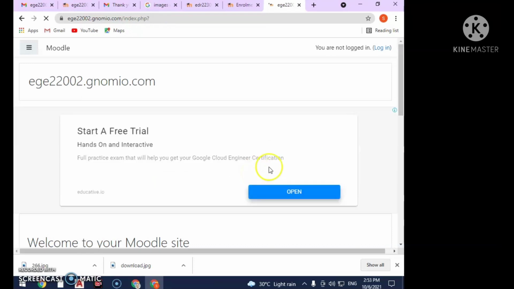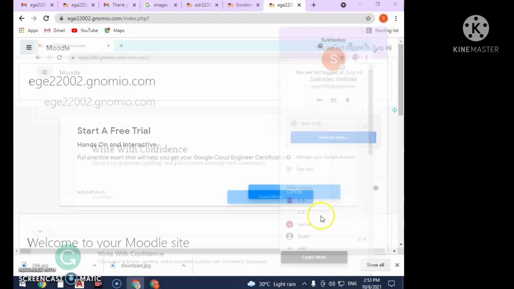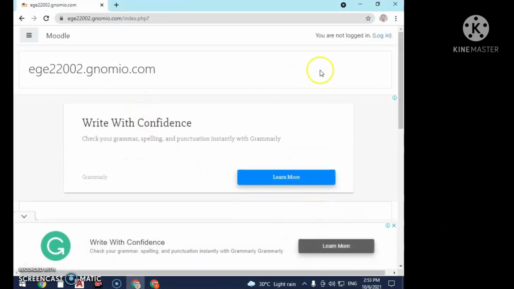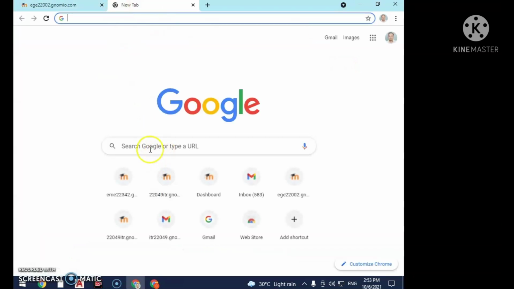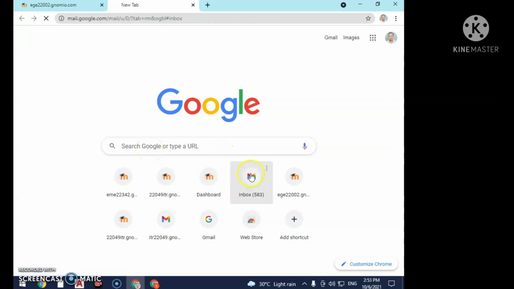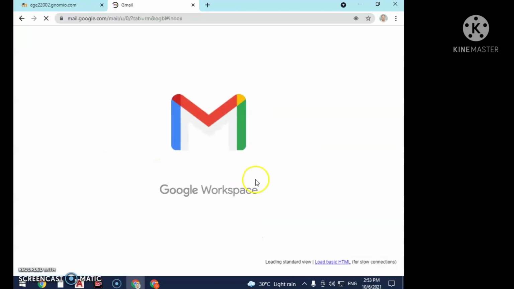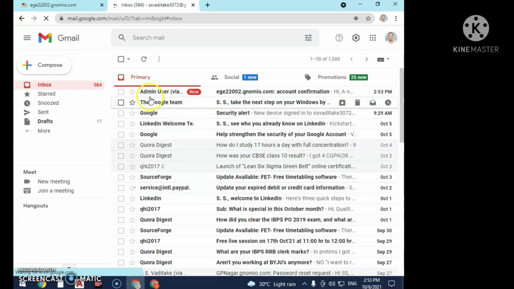For this you have to check your Gmail. From admin user you will receive a message. Click this message.